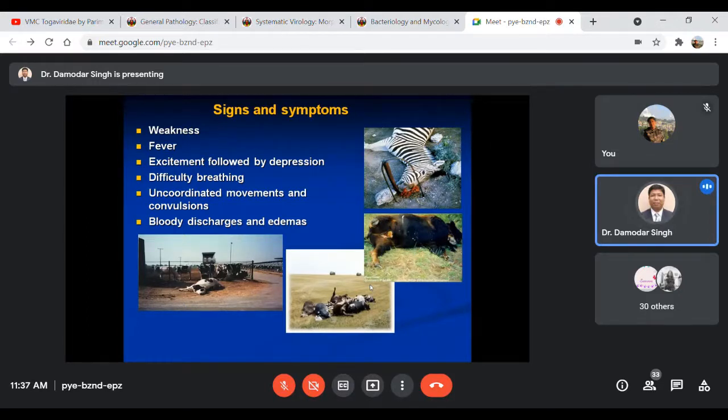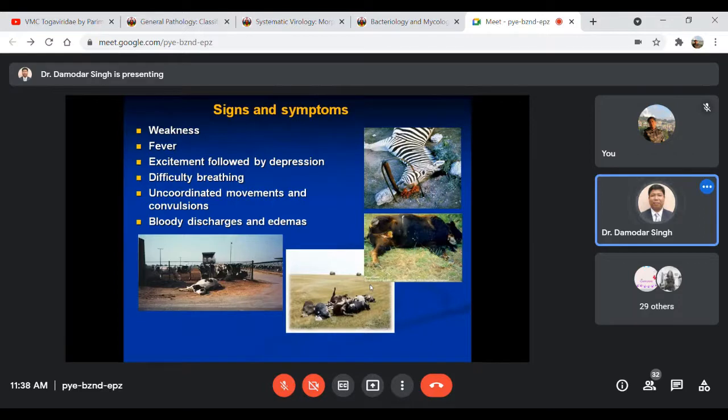Initially, the animal may appear very good. They may show a high rise of body temperature, and they may be very excited, followed by depression. They may show difficulty in breathing, uncoordinated movement and convulsions. And as I have already mentioned, this organism may cause damage and pathological changes as well.